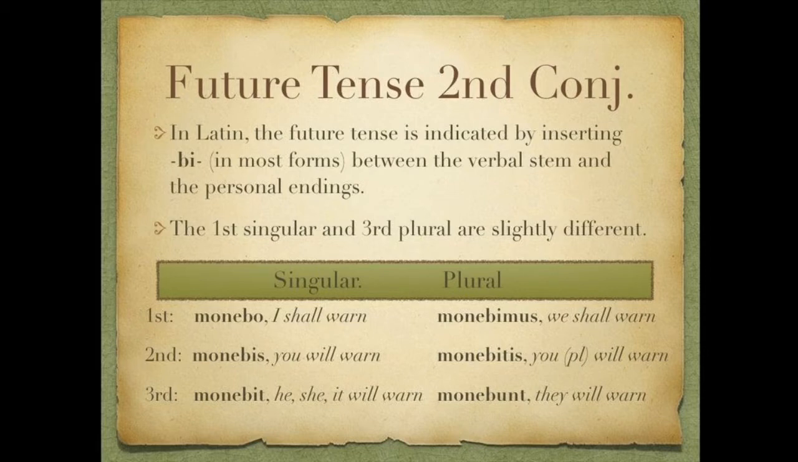Future tense for second conjugation verbs we form in exactly the same manner, stem plus bi plus personal endings. So let's look at our model verb moneo, monere. First singular in the future, monebo, I shall warn. Second singular, monebis, you will warn. Third singular, monebit, he, she, or it will warn. We go to the plural. First plural, monebimus, we shall warn. Second plural, monebitis, you plural will warn. And then third plural, monebunt, they will warn.